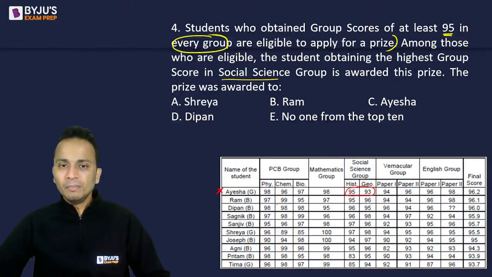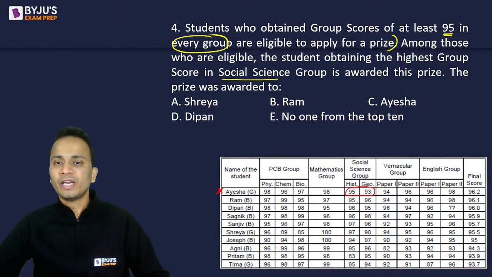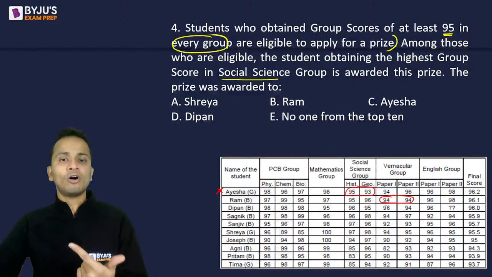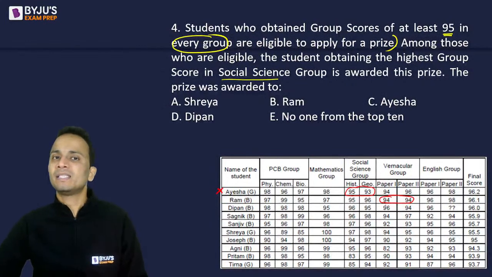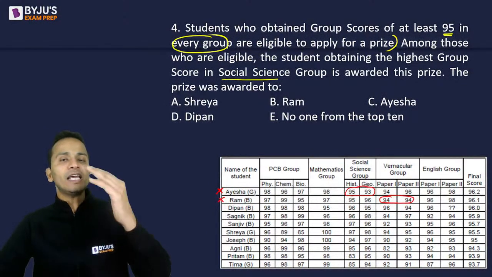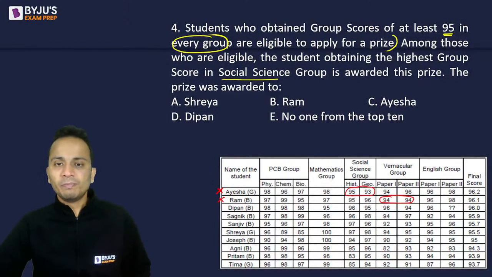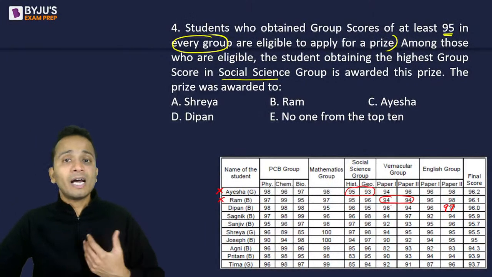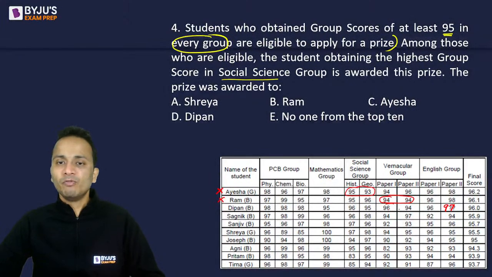Okay. Let's check Ram. First group is fine, second is fine, third is above 95 in both so definitely fine. But in the vernacular group, he has scored 95, 94 and 94. So the group score of Ram in the vernacular group will be less than 95. So Ram is not eligible. Likewise, you'll have to see the other students. So Deepan, yes, yes, yes. So Deepan's group score in all the groups seems to be above 95 or at least 95. Vernacular, maybe Deepan will score exactly 95. So Deepan is one who is eligible.